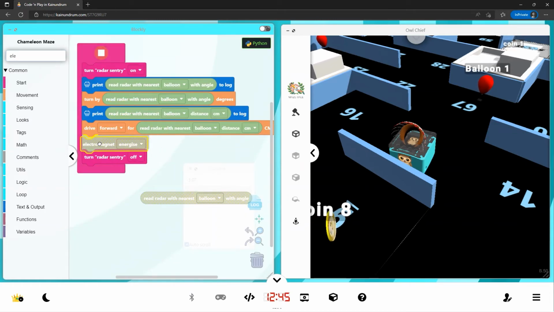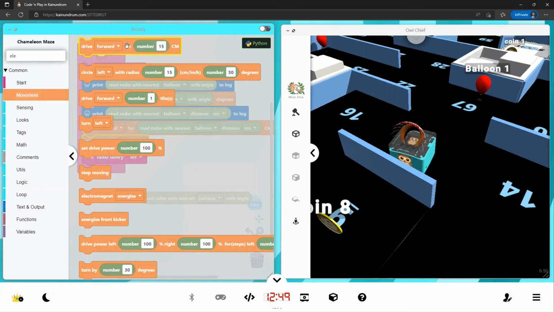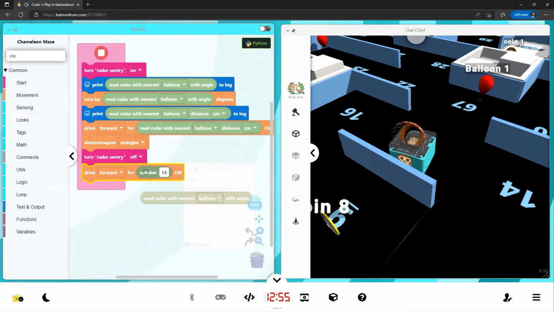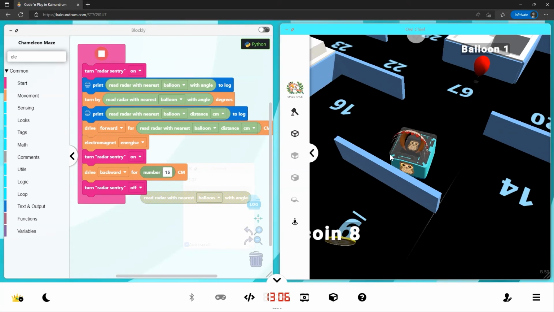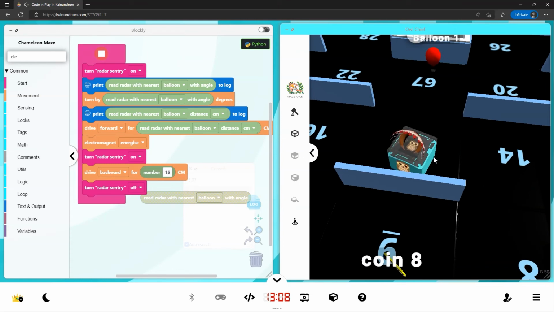Once we get to the destination, we're going to turn on the electromagnet. Let's drive backwards 15 centimeters, and then we need to turn that on, and then we're going to turn it off and drop the balloon off.